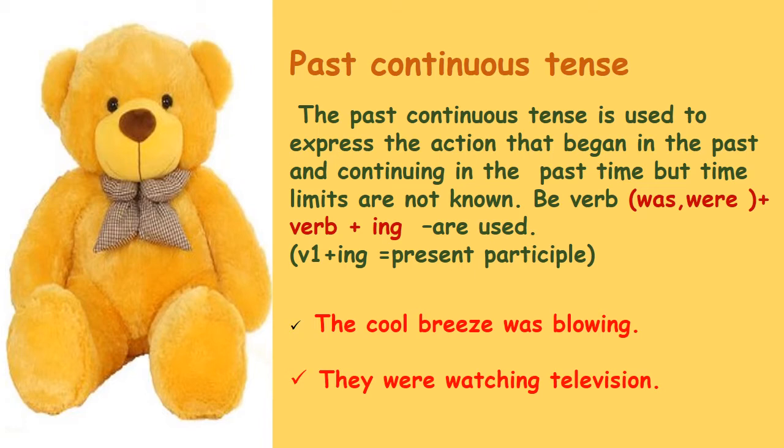In present continuous we can say the cool breeze is blowing; in past continuous we say the cool breeze was blowing. They were watching television. In present continuous we say they are watching television. So this is the difference between present continuous tense and the past continuous tense.